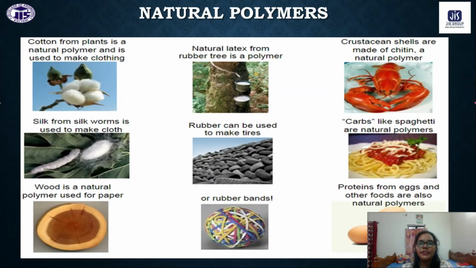So these are some of the classifications based on source. This is the natural polymers. From this portion, generally you can give some examples of natural polymer. What do you mean by natural polymer? How can polymer be classified based on the source? These are some of the types of questions that are very frequently asked in your exam. So cotton, wood, silk, rubber, natural rubber, protein. So these are all the natural polymers.